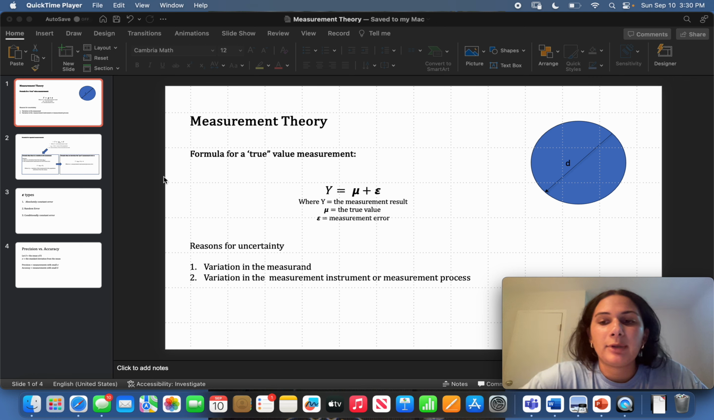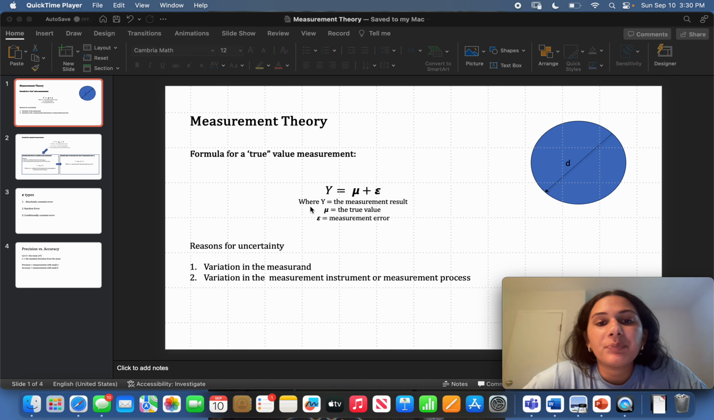So I'm going to be talking about measurement theory. To start, I'm going to begin with defining what a measurand is. A measurand is essentially the quantity whose value we want to evaluate. So for instance, if we are trying to measure the diameter of this cylinder, the measurement will be the result of measuring the measurand, which is the diameter.